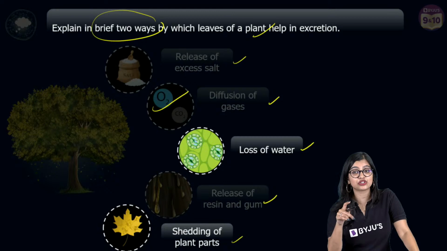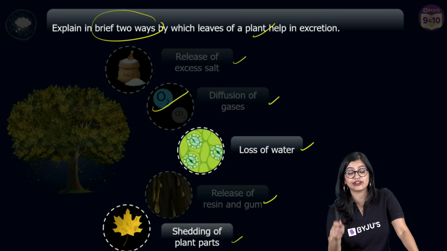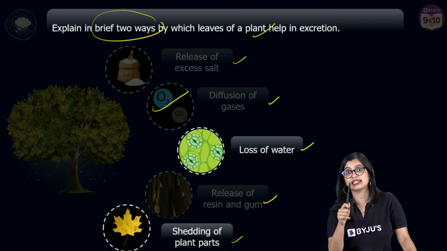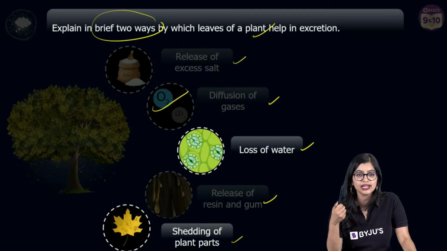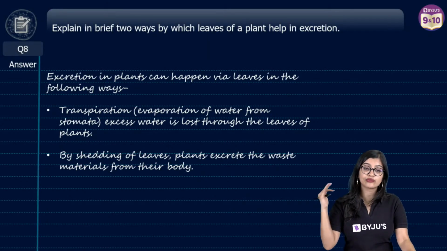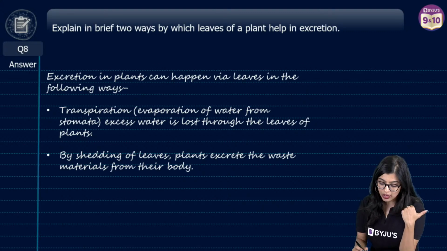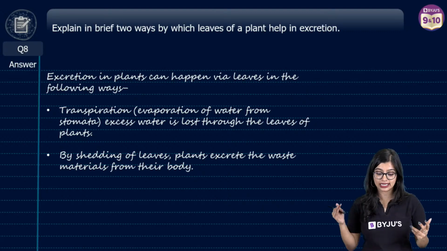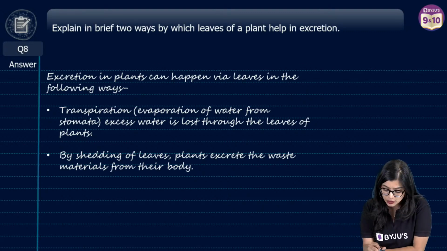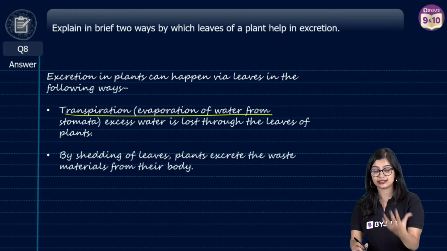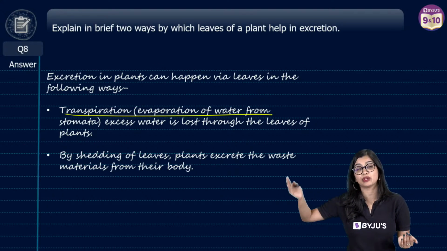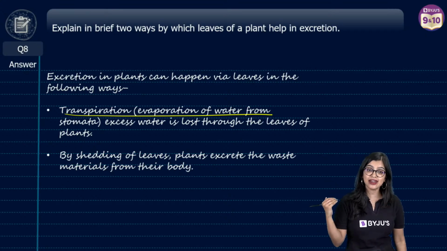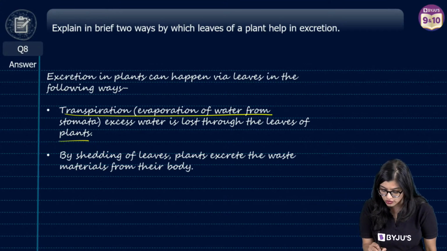Gums and resin secretions may or may not count, because here they are specific to leaves. Normally gums and resin secretions come out through the stem, right? Which is why you can write any out of the 3 points that we discussed. So excretion in plants can happen via leaves in the following manner. Transpiration, where excess water is released in the form of water vapor through the aerial parts of the plant, and it is lost through the leaves.